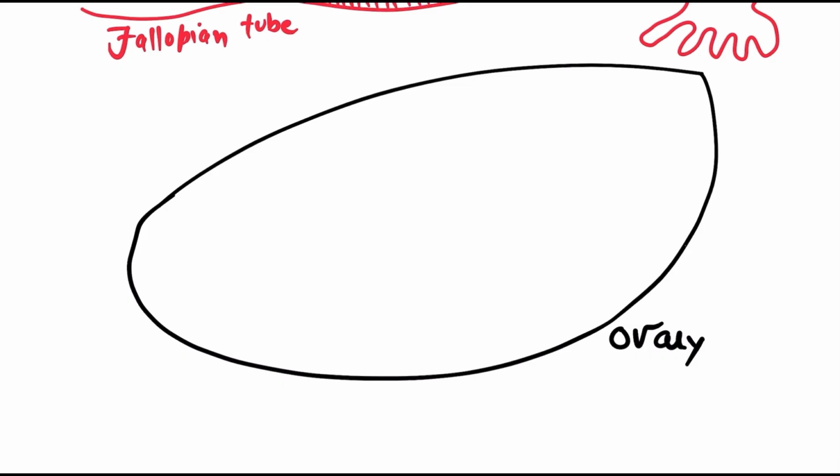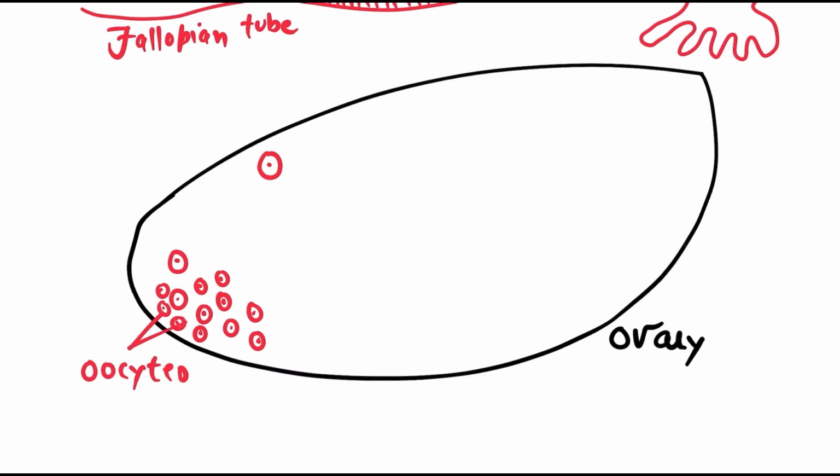Here meiosis occurs in special types of cells present inside the ovary, which are known as oocytes. These are the cells which help in the formation of ovum.